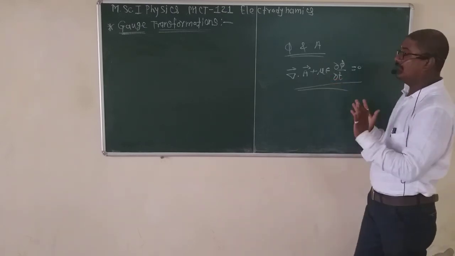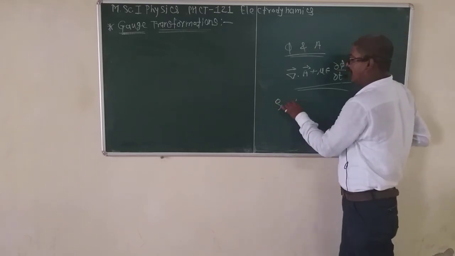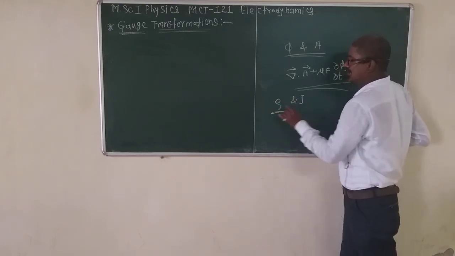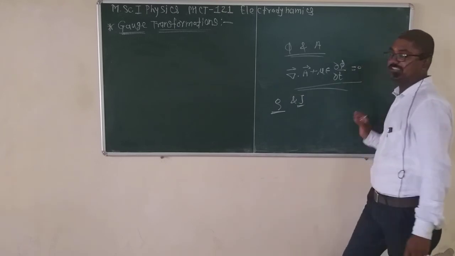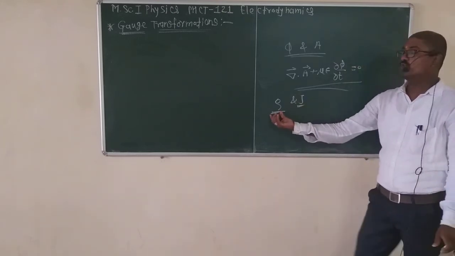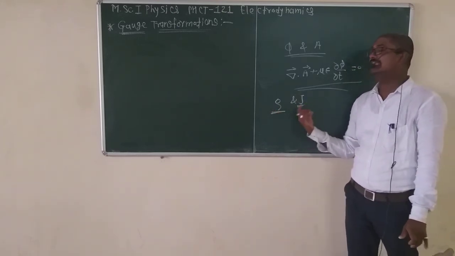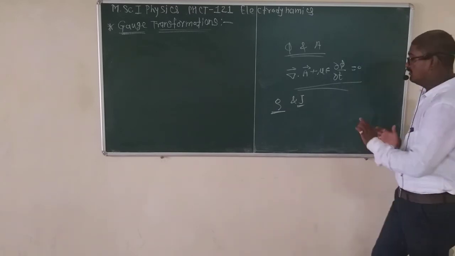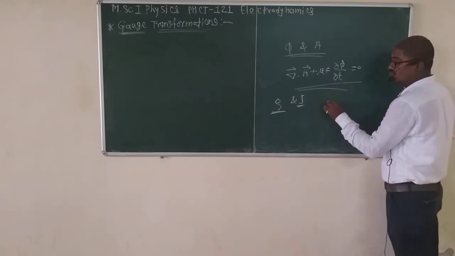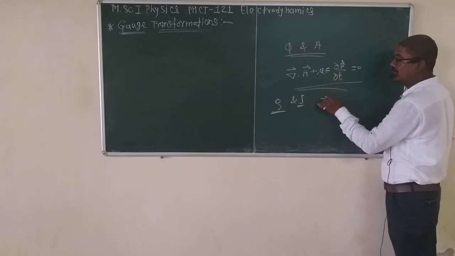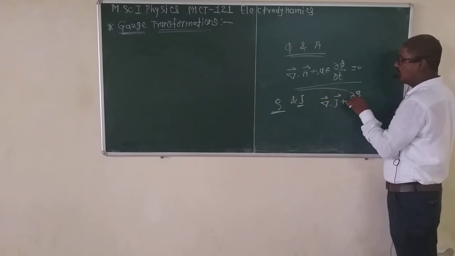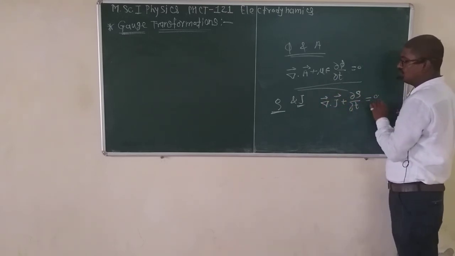Similarly, rho and J: rho is the volume charge density and J is the current density. These two densities are interlocked by the equation of continuity, del dot J plus del rho by del t is equal to 0.